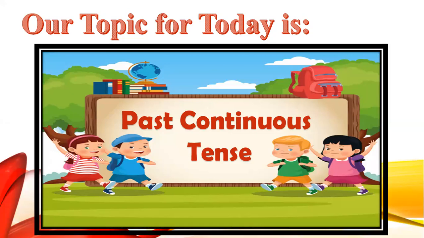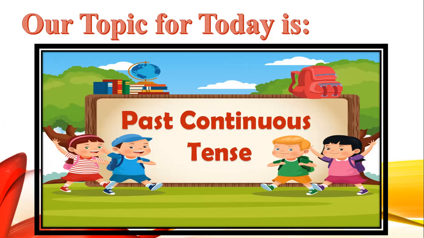Any action that is occurring right now or is happening right now comes in the present tense. And anything that will come in the future, that has not happened yet and is still to happen, is called the future tense. Okay. So there are three types of tenses as you all know. And today we will be focusing on the past tense. Okay, that is the past continuous tense.